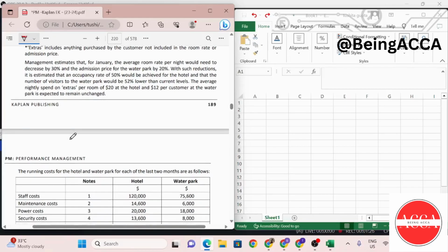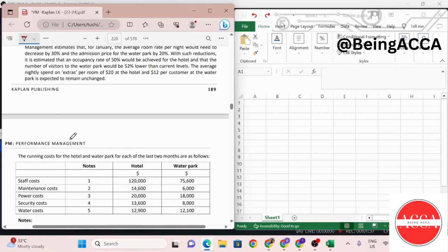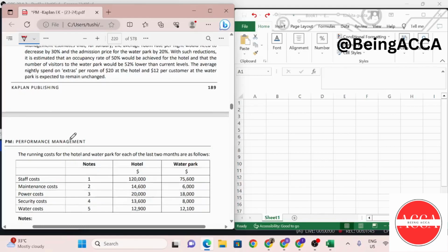With such reductions, it is estimated that an occupancy rate of 50% would be achieved for the hotel and that the number of visitors to the water park would be 52% lower than current levels. The average nightly spend on extras per room at $20 at the hotel and $12 per customer at the water park is expected to remain unchanged.